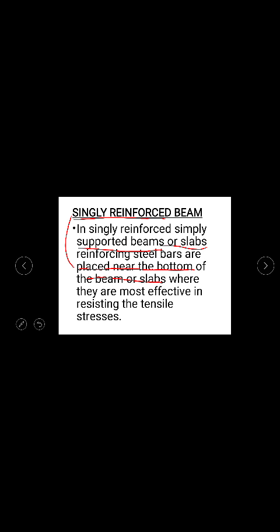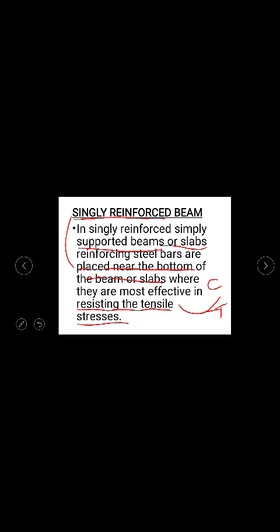The bottom part is the most effective part in resisting the tensile stresses. As I have told you, the beam will be bending this way, so at the bottom the layers will be expanding, so here you will be getting tension, and at the top you will be getting compression. So the top zone is your compression zone, and the bottom zone is your tension zone.